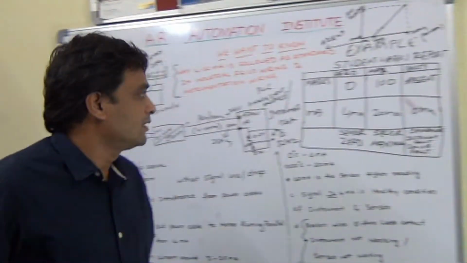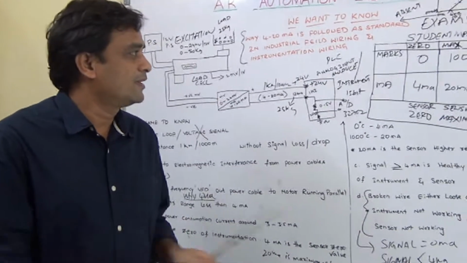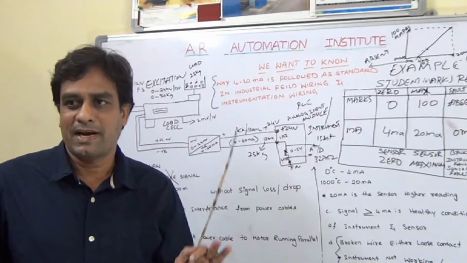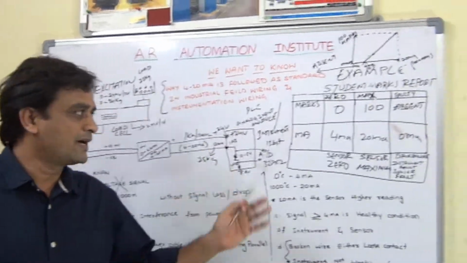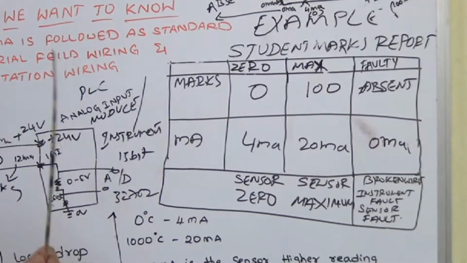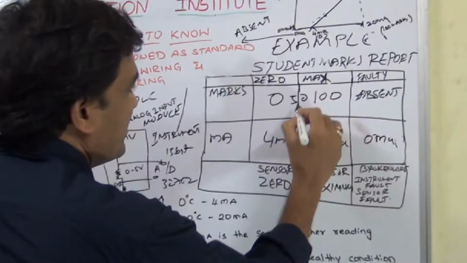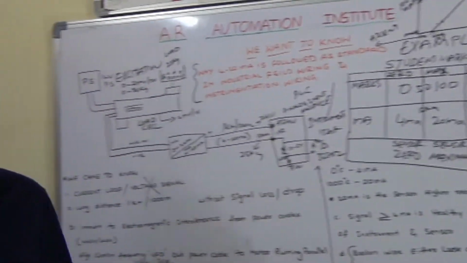We can take an example of a student mark report. When a student appears for an exam and gets 0 marks, we consider it as 4 milliamp. From 0 to 100 marks, 100 marks is 20 milliamp, and 50 marks is 12 milliamp. So it is 50% of the signal.